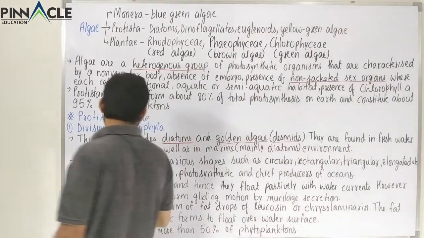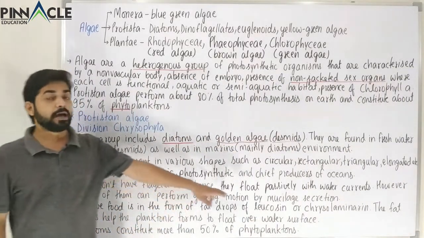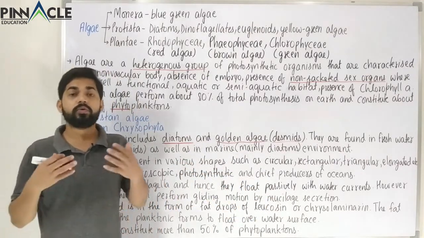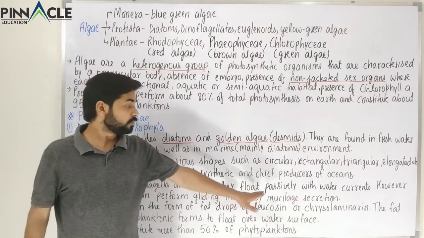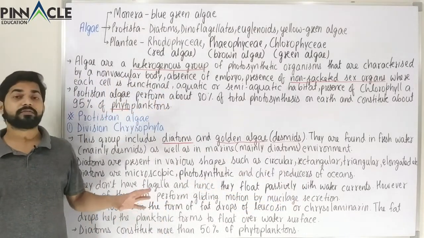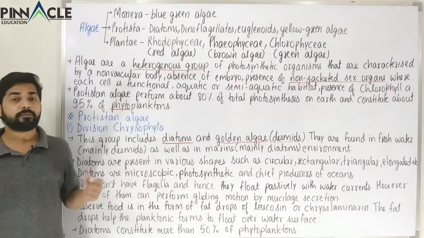So they don't have flagella and hence they float passively. Passively means not by their own will. So that is what is meant here, passively with water current. But this is not the case with all of the phytoplankton.